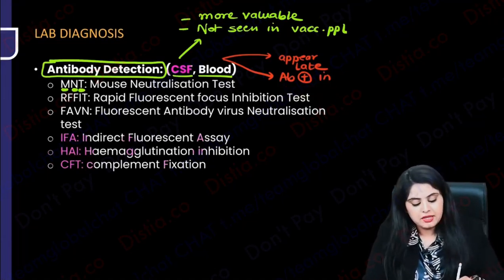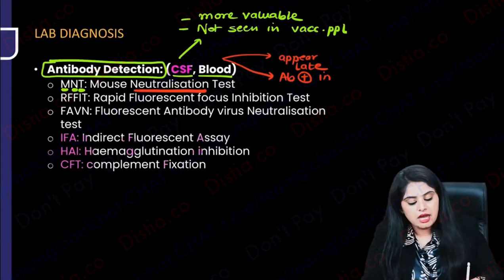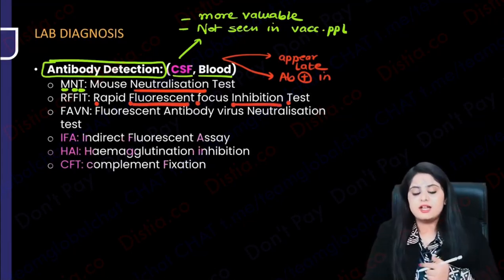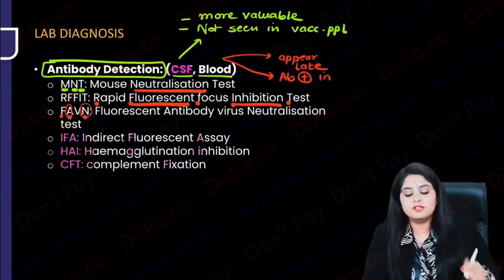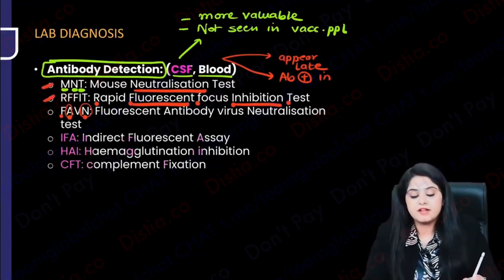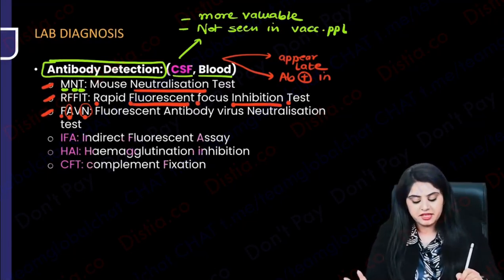For example, mouse neutralization test. Neutralization is antigen antibody. RFFIT, rapid fluorescent focus inhibition test. Fluorescent testings and inhibition testings are done for antibodies. Then fluorescent antibody virus neutralization test. Wherever the words antibody and neutralization come, MNT, RFFIT and FAVN, these are also antibody testing. A little tough, but yes, it's there.